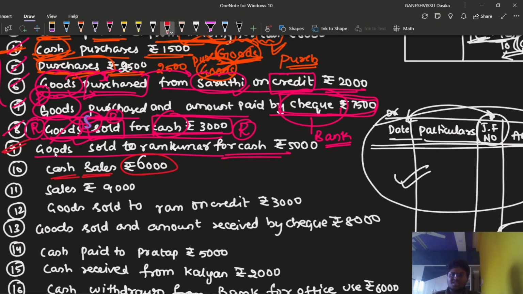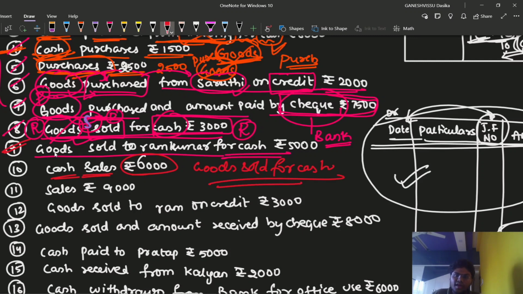Cash purchases are the same as the case of cash sales. We are making sales of goods, we are purchasing the goods. Simply the same transaction. So can I write that cash sales is nothing but goods sold? So goods sold for cash is the same entry.